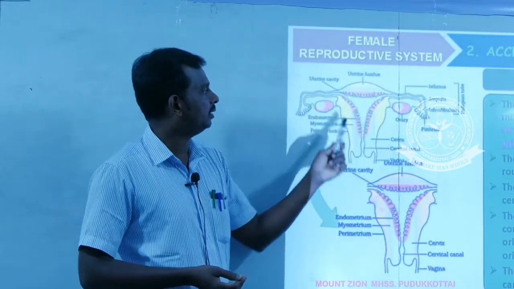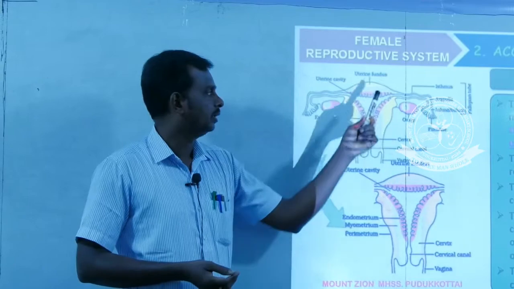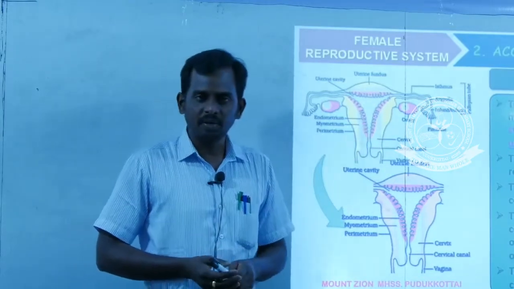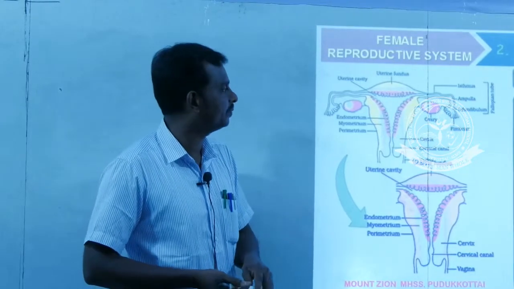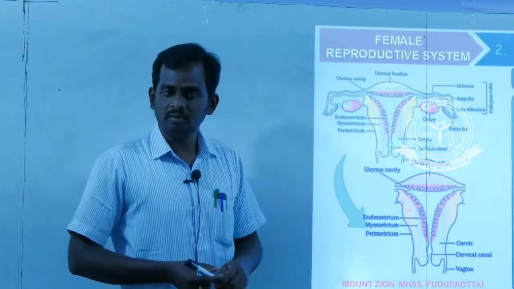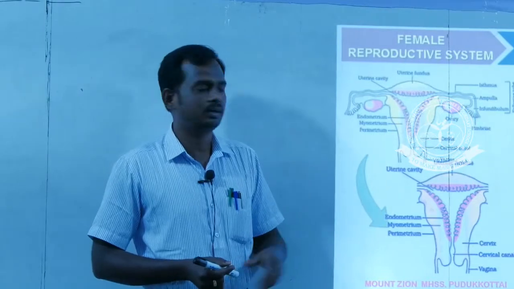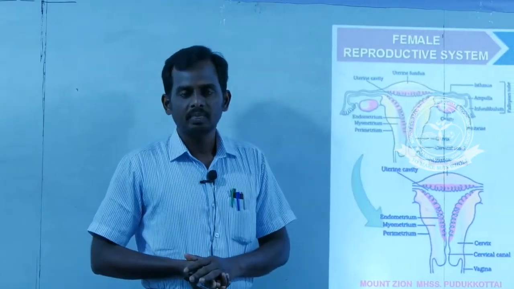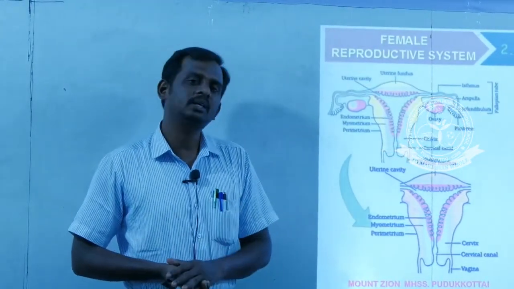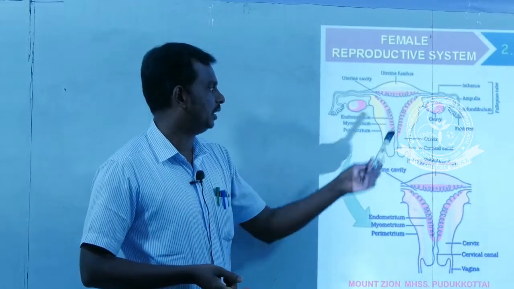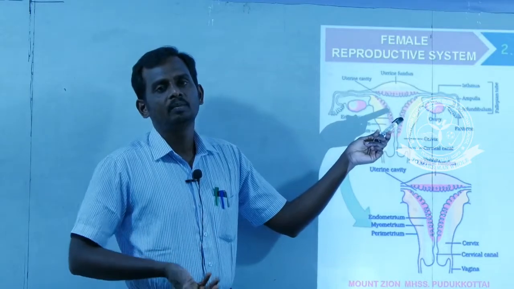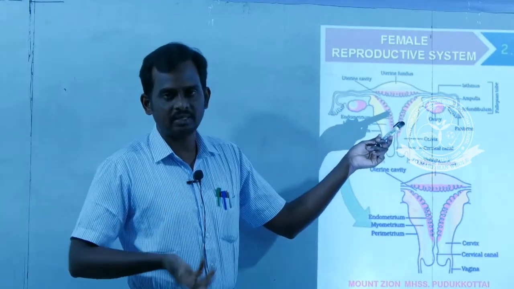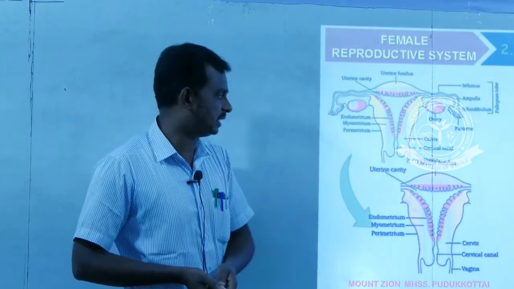Another part is the uterus. This is a major part for maintaining the pregnancy; it is the site for implantation of the egg. There are three layers. What are the three layers of the uterus? Perimetrium, myometrium and endometrium. The endometrium plays a major role in maintaining the pregnancy as well as in the menstrual cycle.